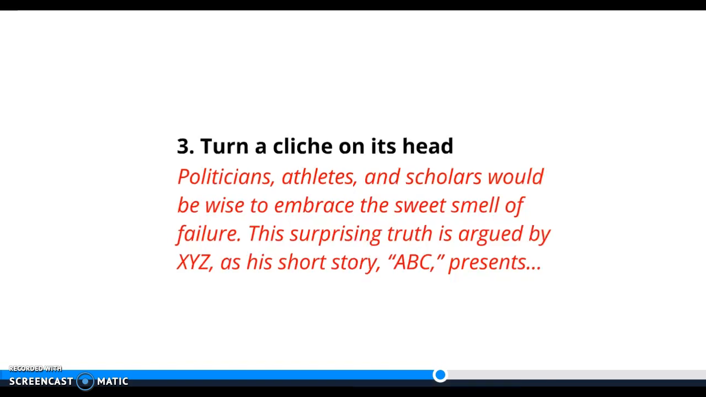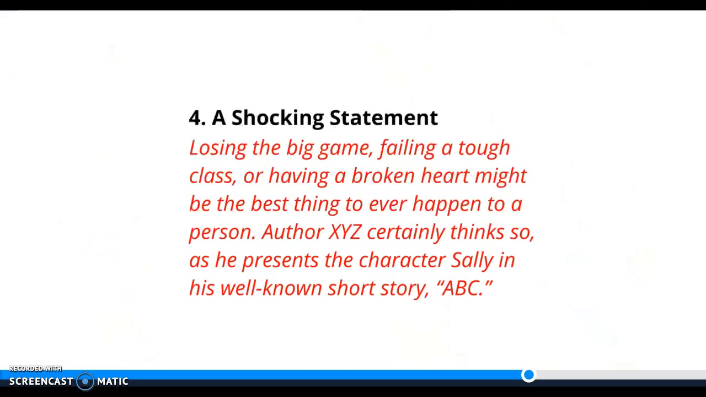All right, last is use some sort of shocking statement. So losing the big game, failing a tough class, having a broken heart, those are all really negative things that you would associate with something negative, that would be a bad thing to happen to a person, but you're going to try to make this into a shocking statement by saying it could be the best thing that could ever happen to you. Then you lead into your short story and how this theme of failure being a valuable experience is portrayed in the short story. So those are your 4 tips for writing hooks.